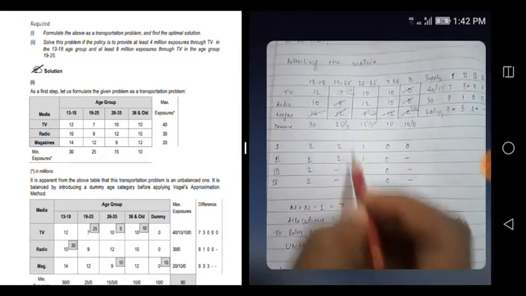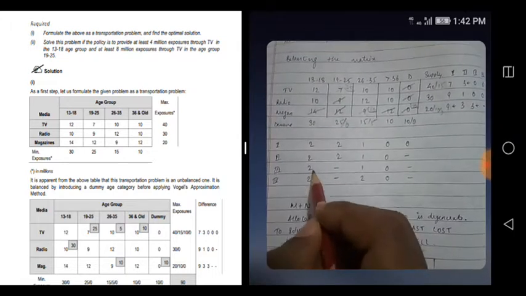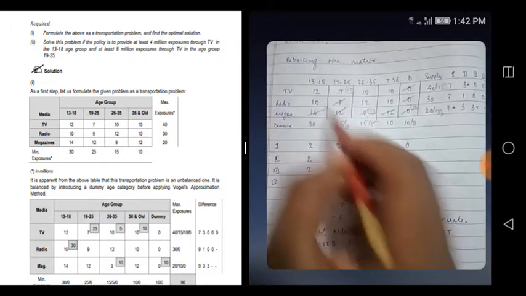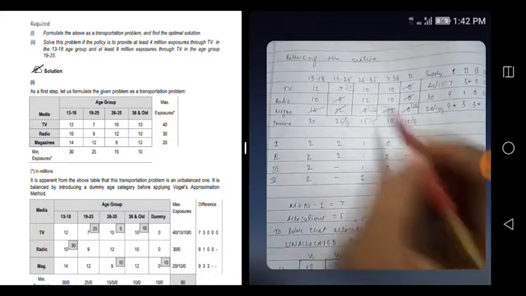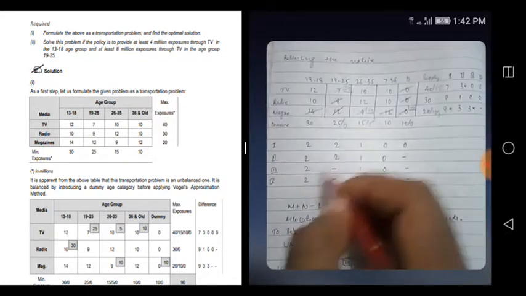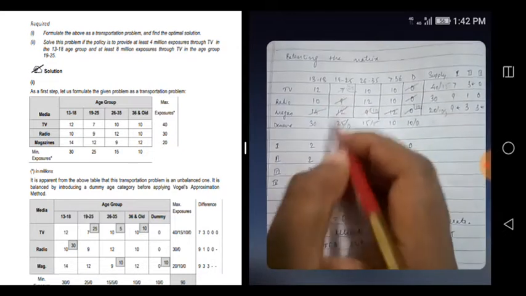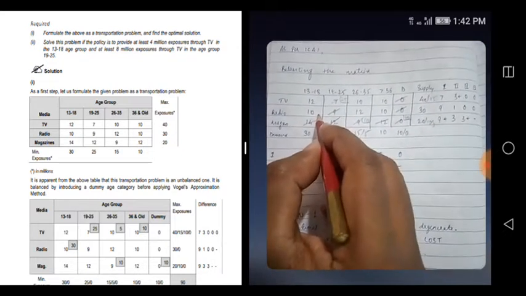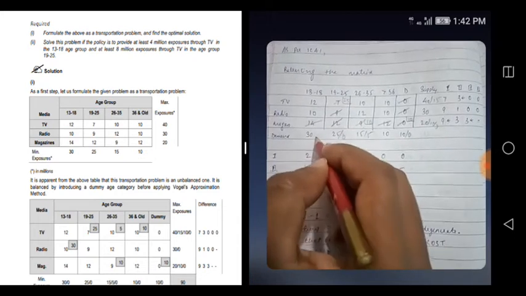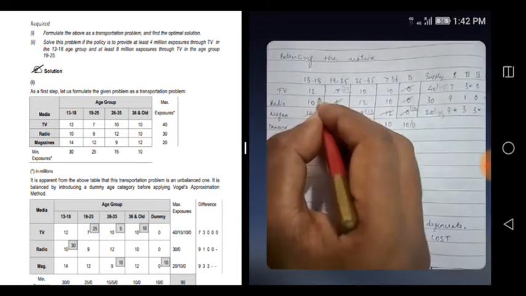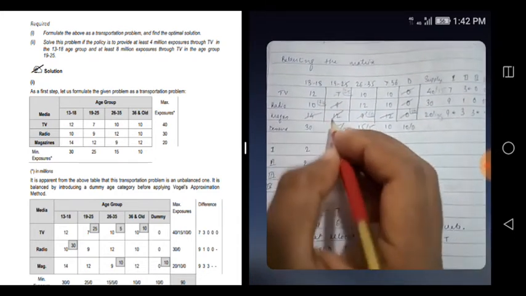Okay, so suppose I am checking this out. Here 12 is there, 10 is there, 10 is there, 12 is there. Anything you can select, not a problem. Suppose I am selecting this one. Which one is least? 10 is the least one. So how much can I select? 30 is here, 30 is there, fully 30 I can select here. I can allocate here 30 fully.